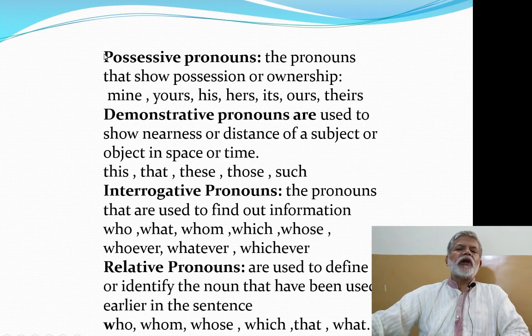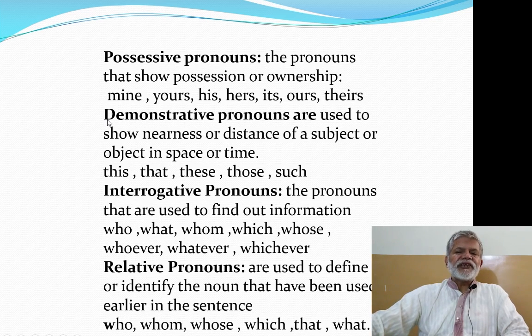Then there are possessive pronouns. Possessive pronouns are the pronouns that show possession or ownership, that show that someone possesses or owns a thing. For example, mine, yours, his, hers, its, ours, theirs. Now you can see that many of these possessive pronouns have s at their end, and this s is without apostrophe. There is no need of apostrophe there because this s is a part of their spelling.